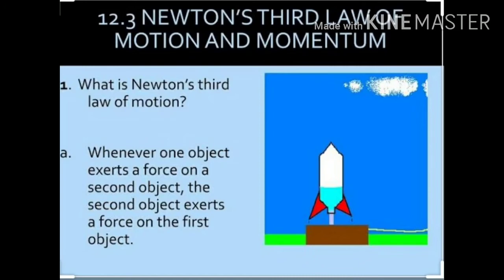We know very well Newton's third law, action and reaction in opposite directions. Since the gases move in the downward direction, therefore the rocket moves in the upward direction.